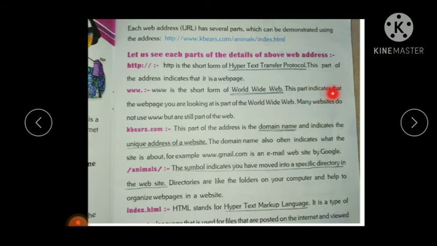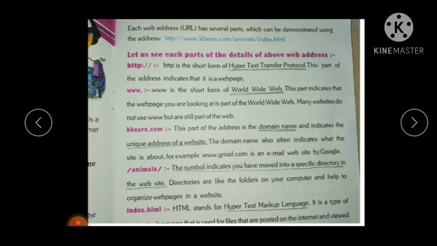This part indicates that the web page we are looking at is a part of the World Wide Web. Many websites do not use www but are still part of the web.